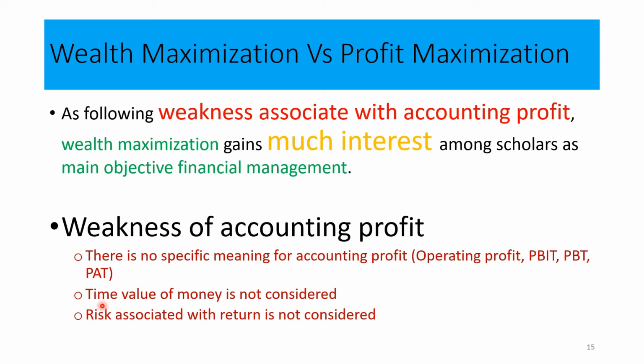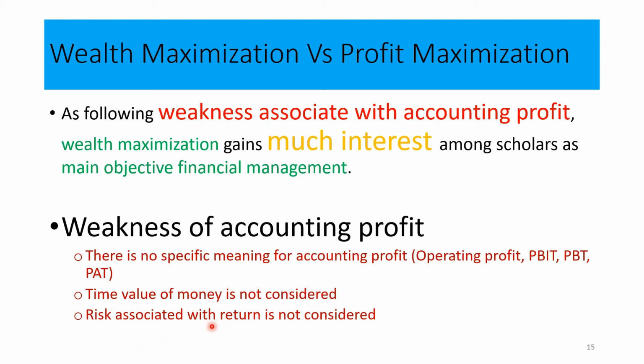Time value of money is not considered. If we have a huge amount of credit sales during the current financial year, definitely we have a huge amount of profit. But when we identify this profit, we are not considering whether we have collected the funds related to these sales. Actually, we did not consider it when we calculate the accounting profit. That is why we say time value of money is not considered here.